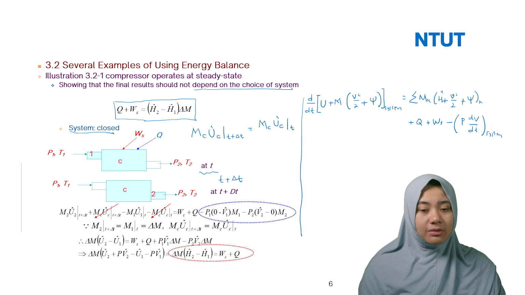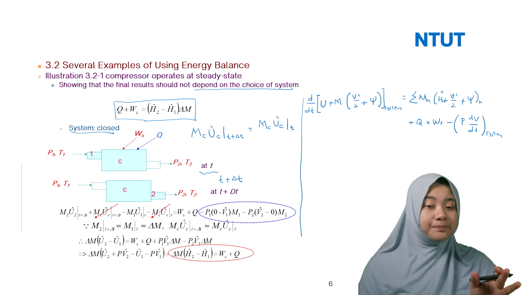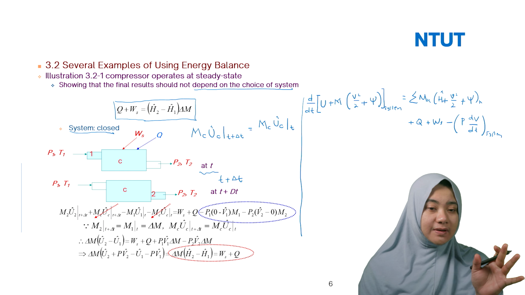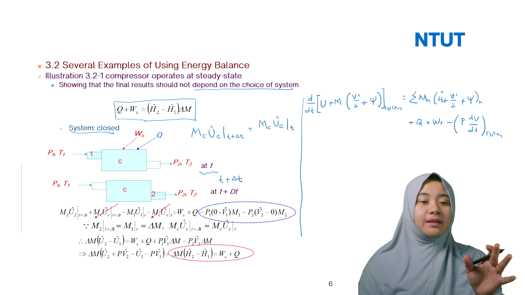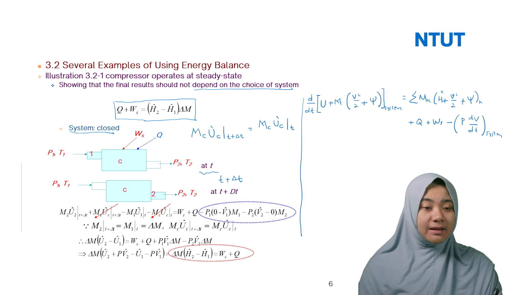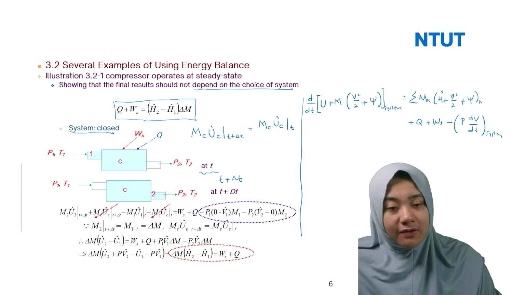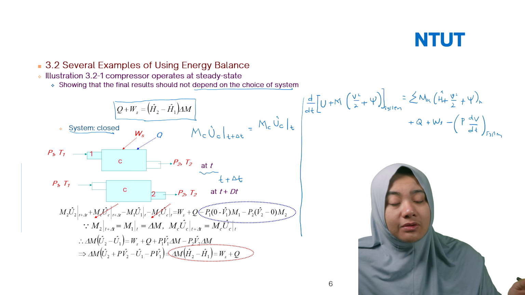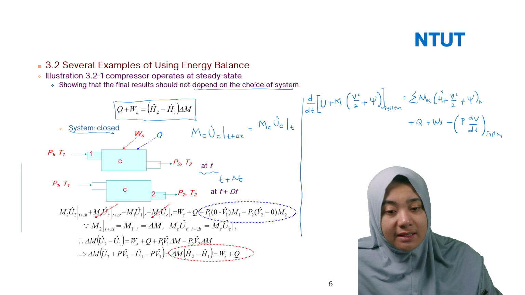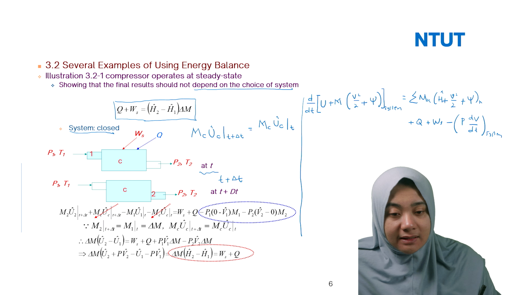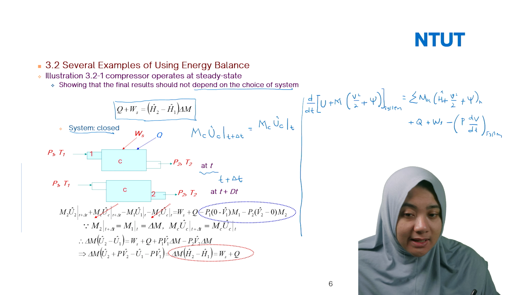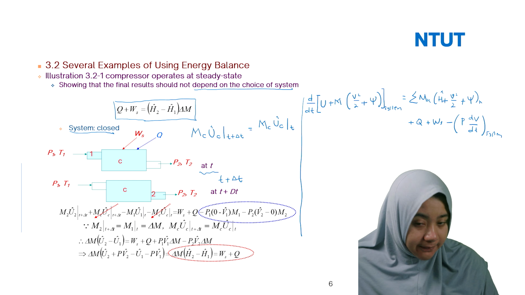What you need to know in this case is that this is a closed system, not continuous, so it only has the energy flows. Then we can integrate this part between T and T plus delta T. Like we discussed before with T2 and T1, we do the same. MCUC at T plus delta T and MCUC at T are equal, they are constant, so they don't change with time.